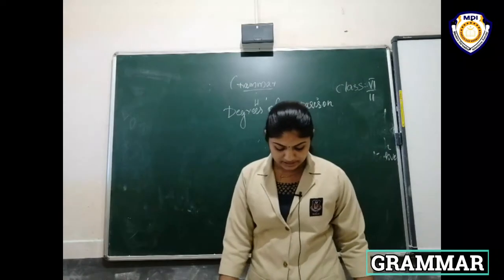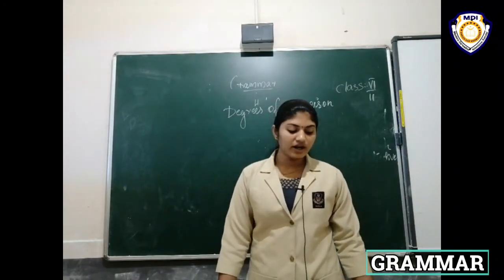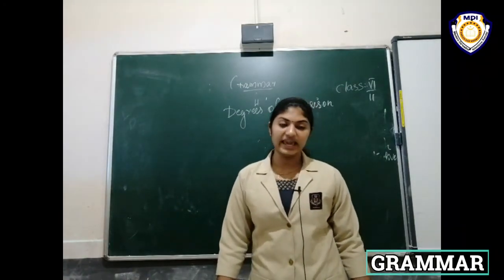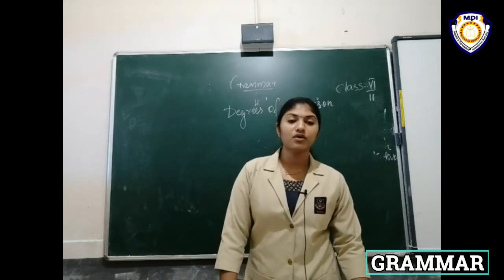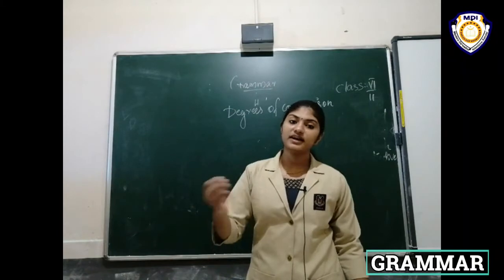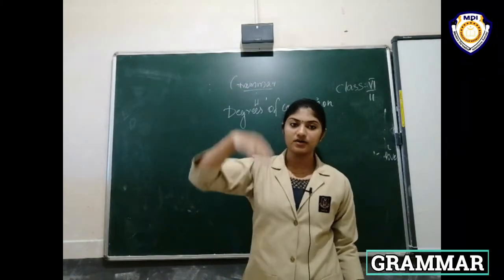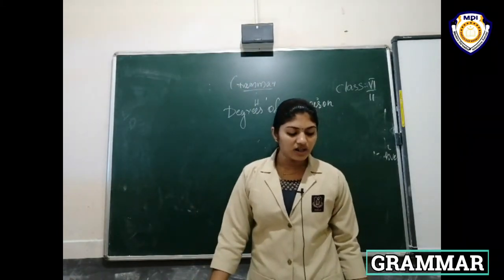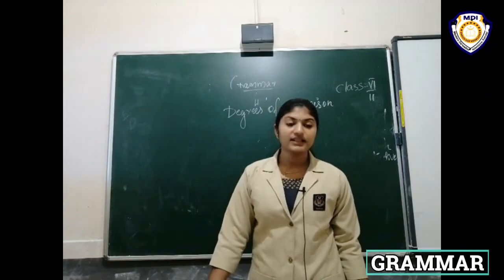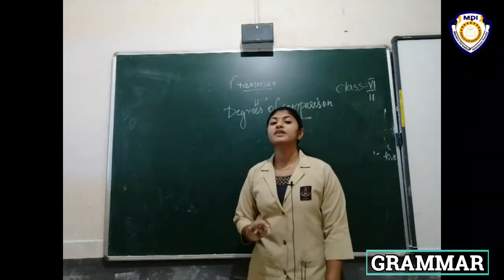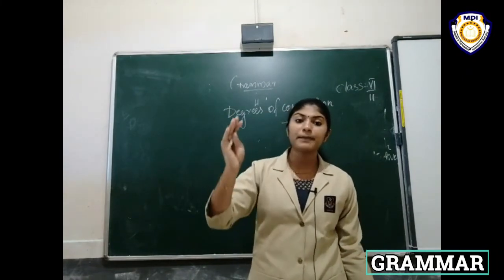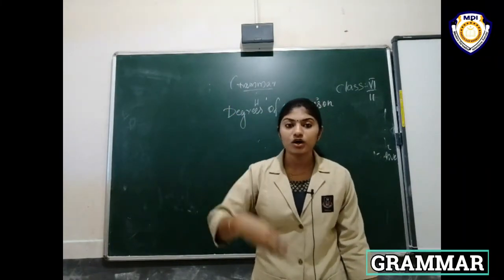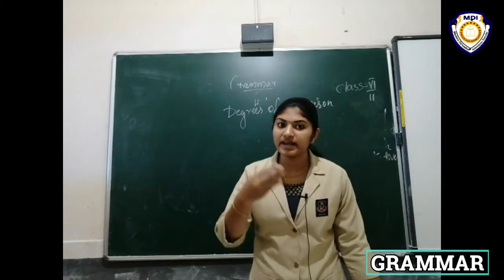In the example, Mohan is tall for his age. Tall. Then Tanya is taller than Mohan. Tanya is taller. Okay. Then Rohan is tallest of the three. Rohan is the tallest. That is a comparison. Tall, taller, tallest.